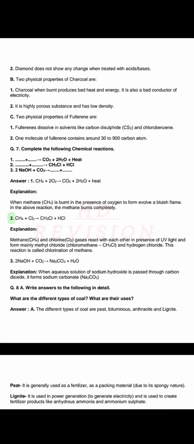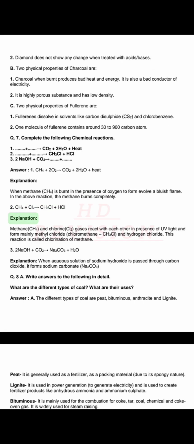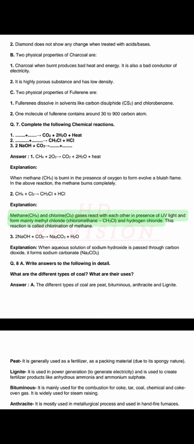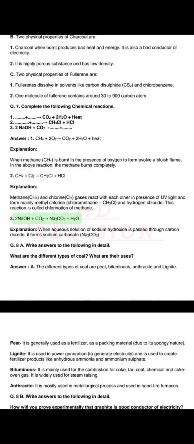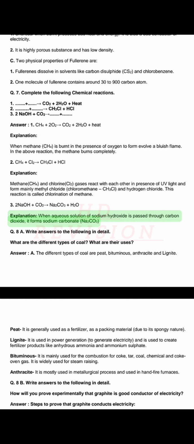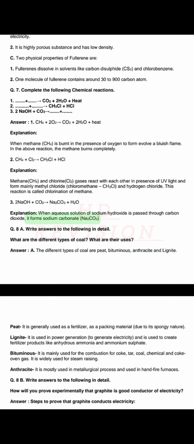2. CH4 + Cl2 → CH3Cl + HCl. Explanation. Methane, CH4, and chlorine, Cl2, gases react with each other in the presence of light and form mainly methyl chloride, chloromethane CH3Cl, and hydrogen chloride. This reaction is called chlorination of methane. 3. 2NaOH + CO2 → Na2CO3 + H2O. Explanation. When carbon dioxide is passed through an aqueous solution of sodium hydroxide, it forms sodium carbonate, Na2CO3.